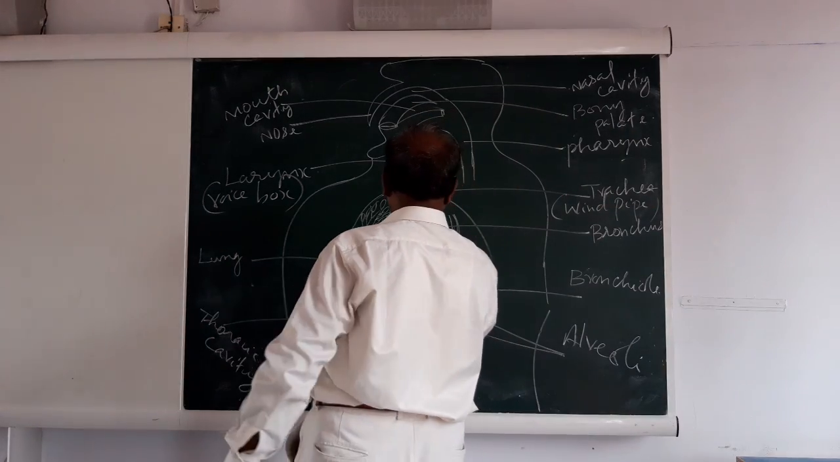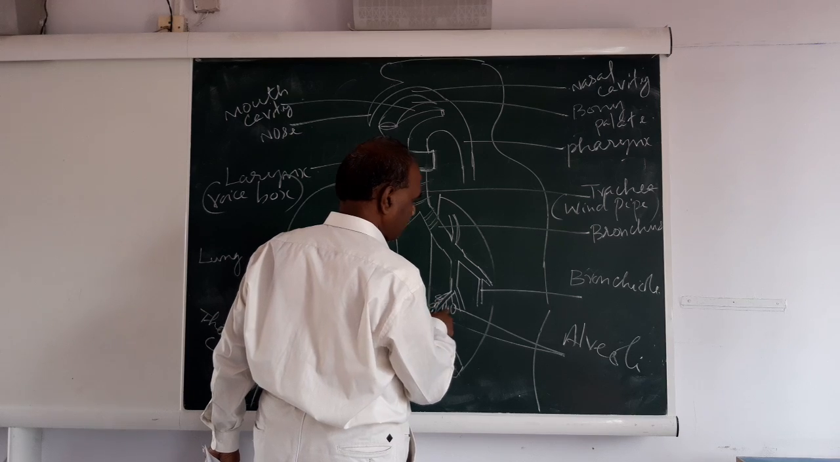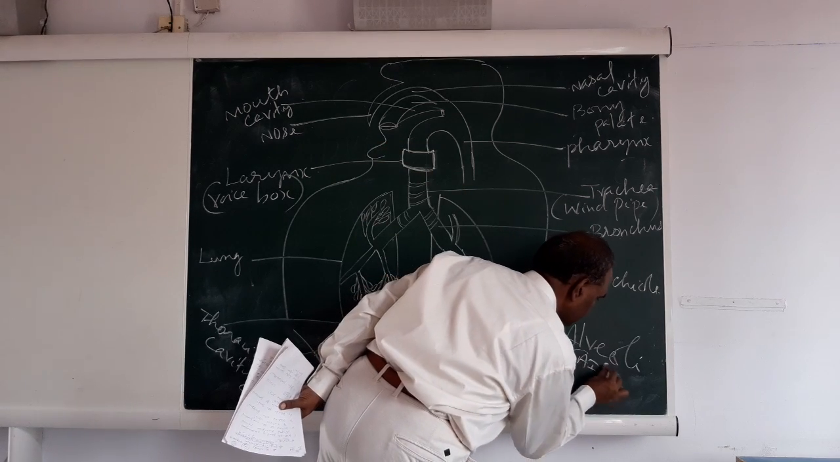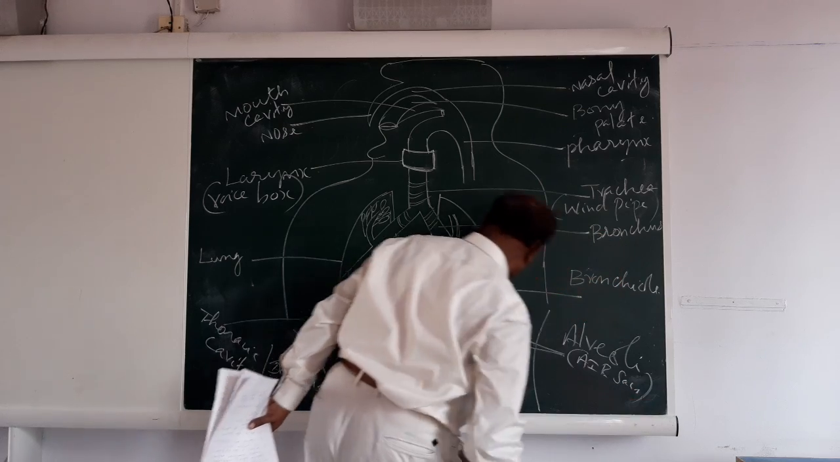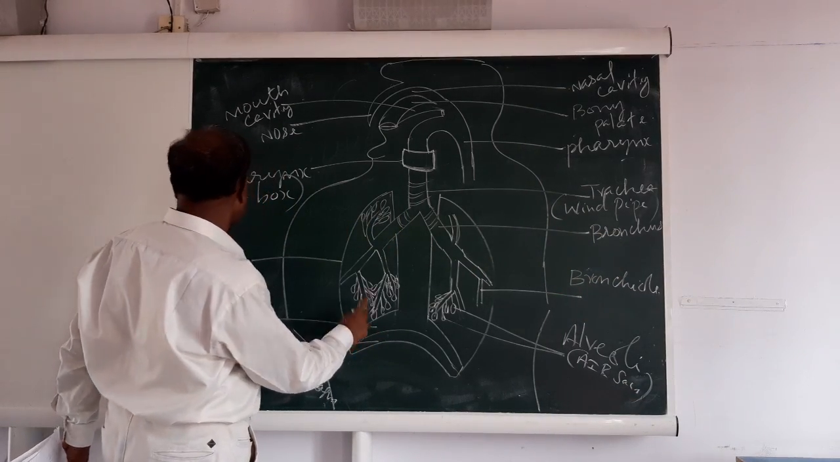And here you see the bronchus, whose branches are called bronchioles. Bronchioles contain grape-like structures called alveoli. Alveoli, another name air sacs. You can also see here the diaphragm and this is the thoracic cavity.